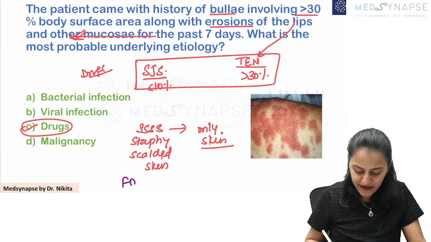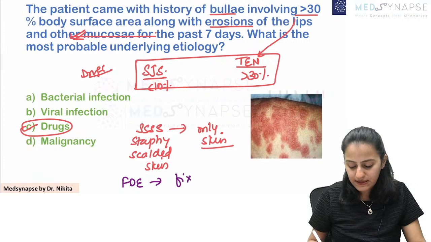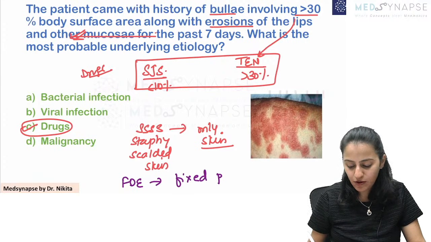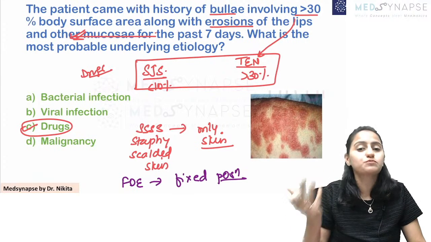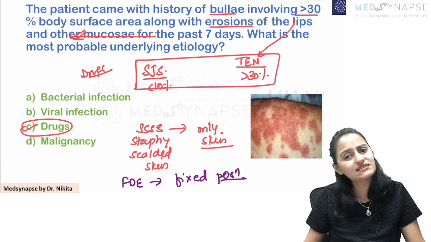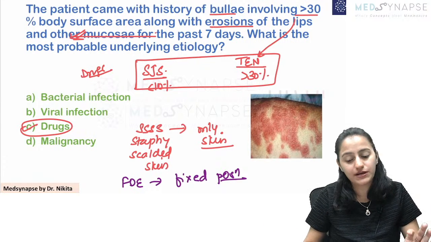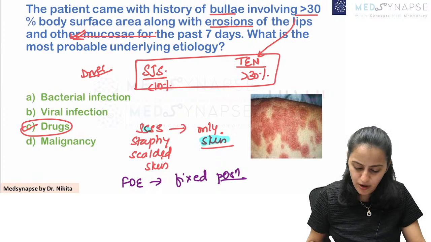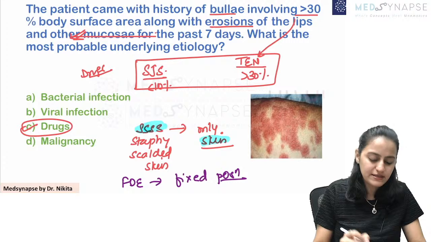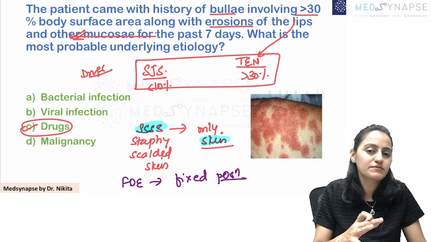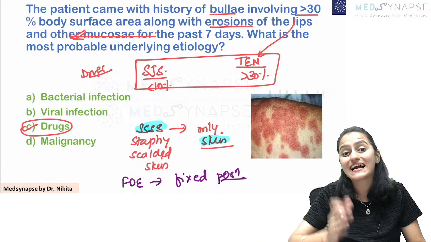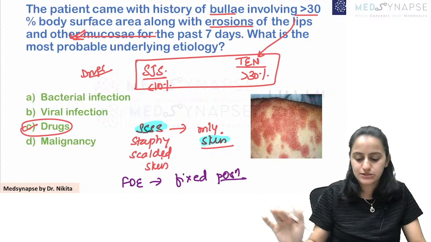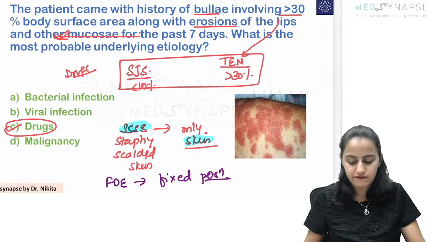Remember that in fixed drug eruption, the person comes with a history of lesions at a fixed position and it heals with hyperpigmentation, right? So all these are important points to remember. SJS and TEN involve the mucosa. Staphylococcal scalded skin syndrome does not involve the mucosa. Very, very important.